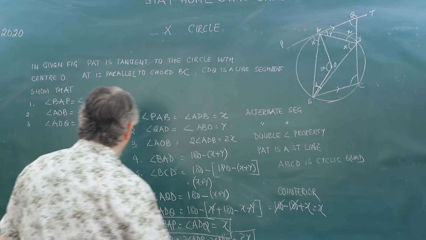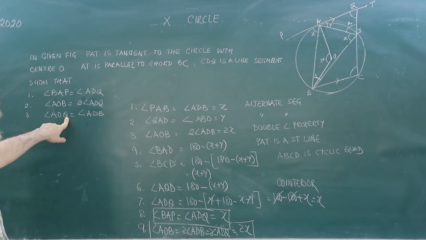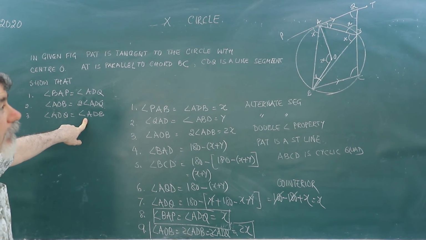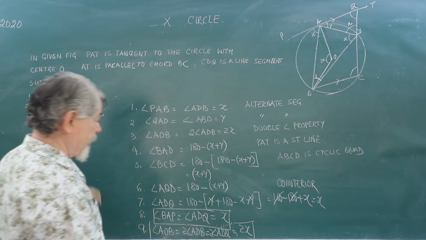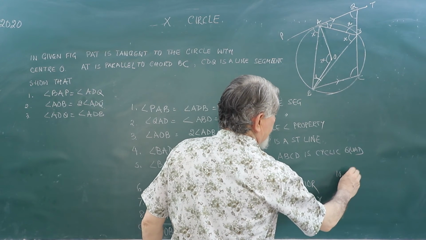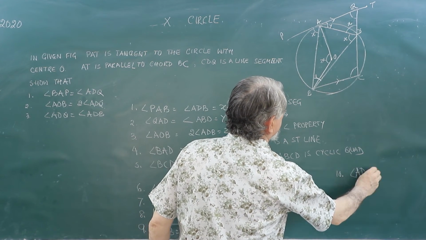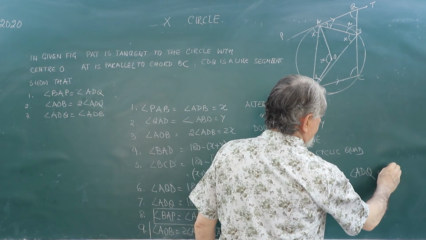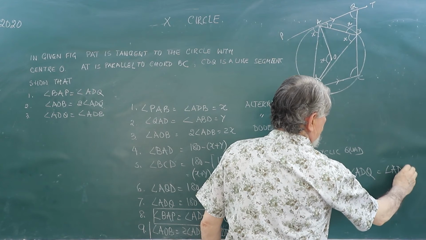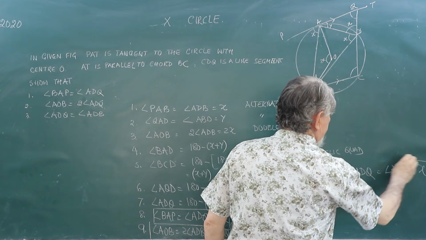And what about the third result? Third is ADQ and ADB are equal. You can see ADB is x as well as ADQ is x. So we can write the tenth point: ADQ is equal to ADB is equal to x.